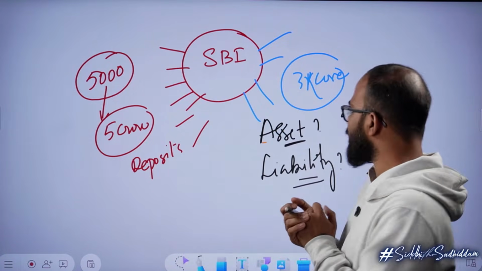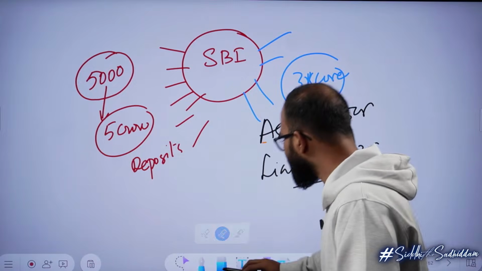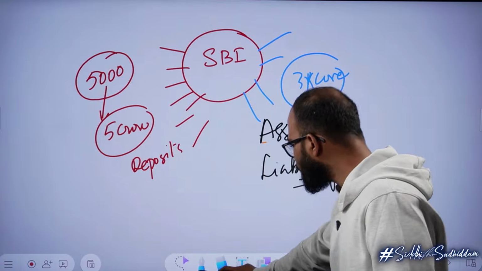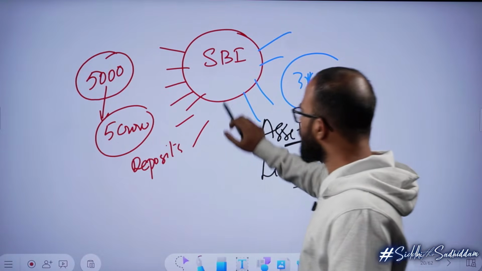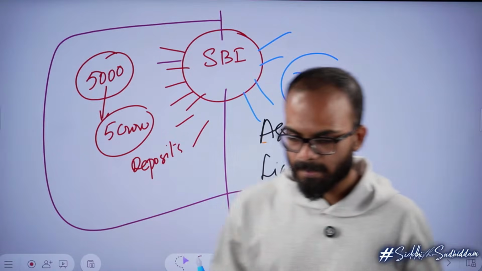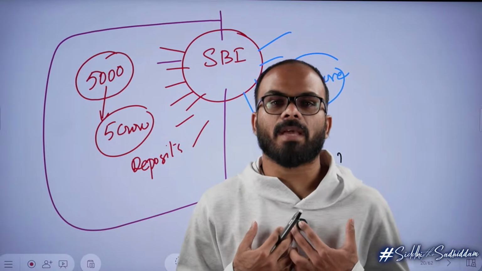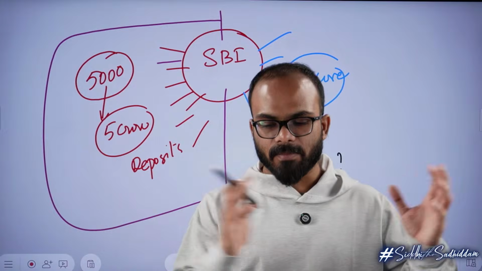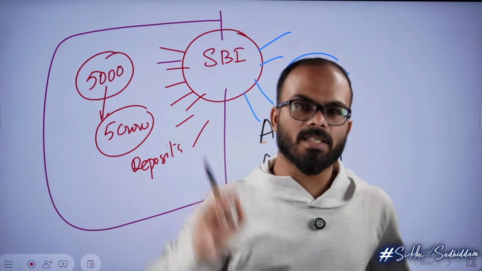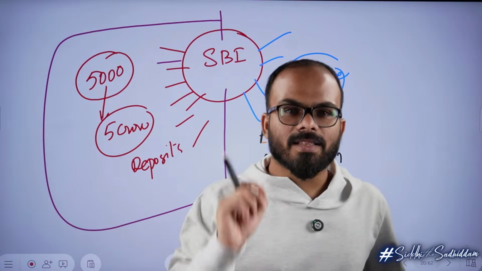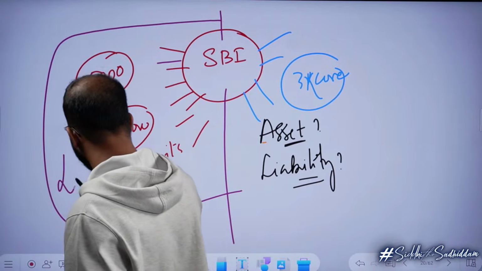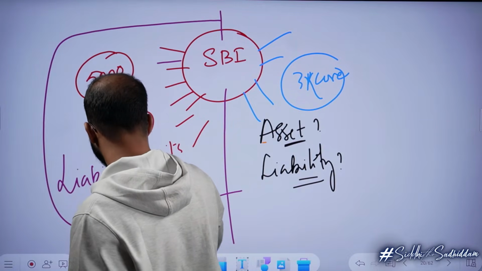You say 5 crores is the asset. Okay. This is the difference between a bank and a human being. For a bank, please understand, all these 5 crore rupees, SBI has to pay back. SBI has to pay back at any point of time. Any depositor can come and ask, look, give me my money. When someone comes and asks, they have to return.